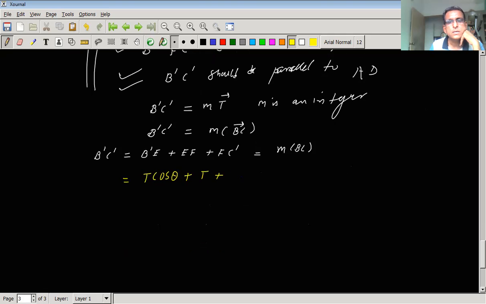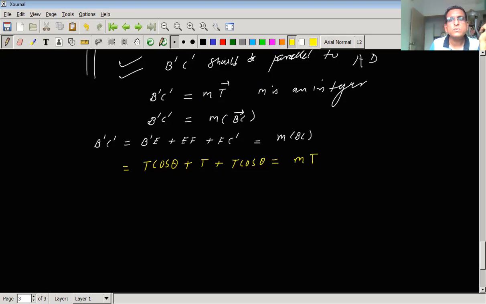So it is t cos theta, and again m bc is again t. So we have reached one equation. B dash c dash is equal to t cos theta plus t cos theta plus t is equal to mt. So here t cos theta plus t cos theta will be 2t cos theta plus t is equal to mt.